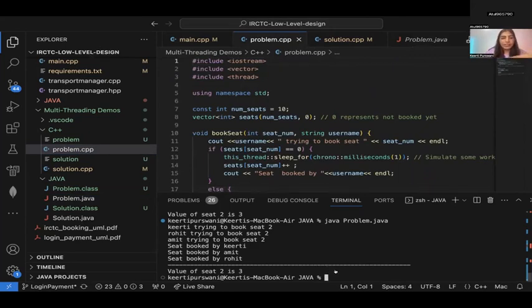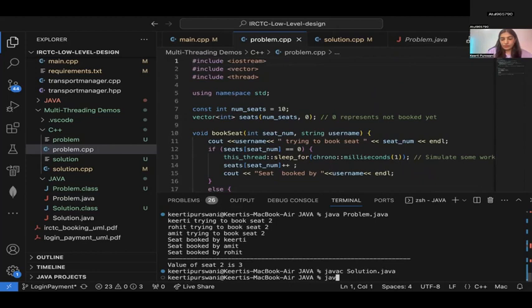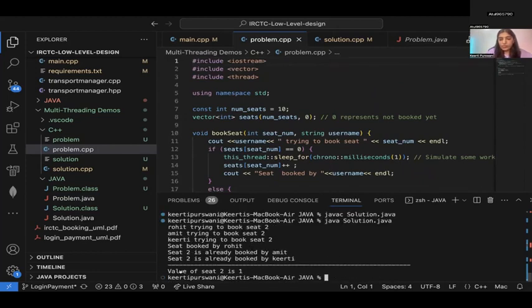Now let's see what is happening in the solution part. Okay. Now see, value of seat is 1, and the seat is booked by Rohit, not by Amit, not by Kirti. All 3 are trying to book seat 2, but Rohit won. Amit and Kirti lost. Let's see. Always Rohit is winning? Rohit won again. Rohit won again.